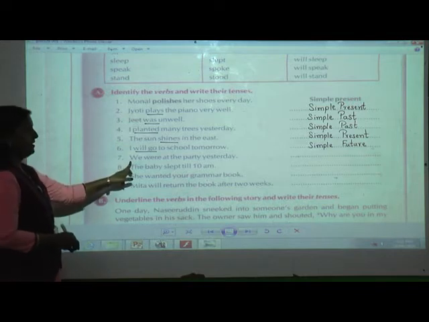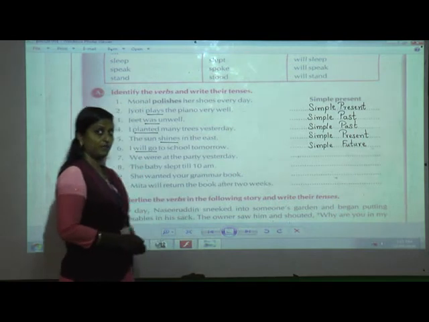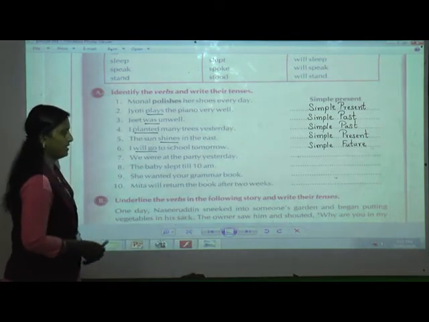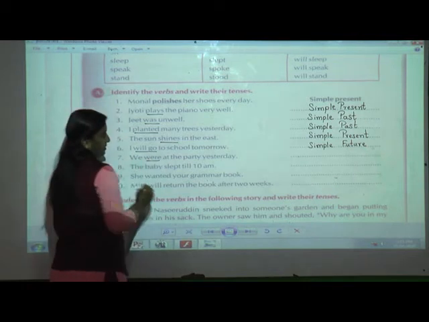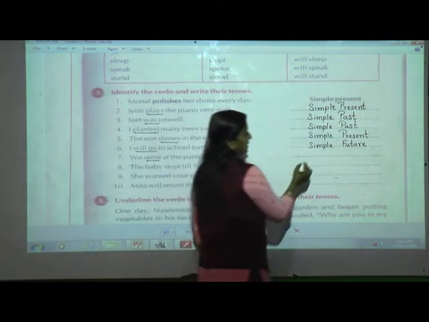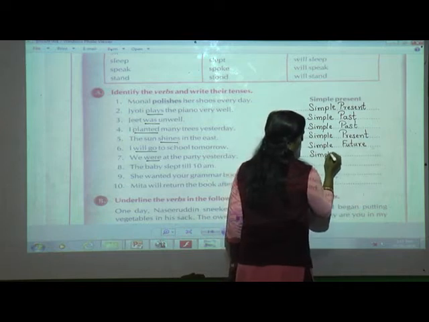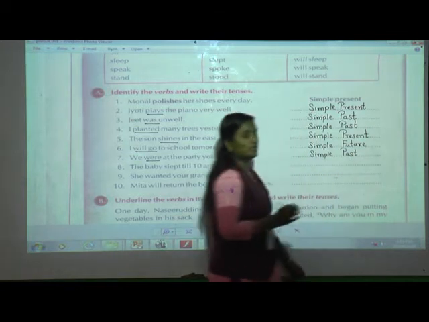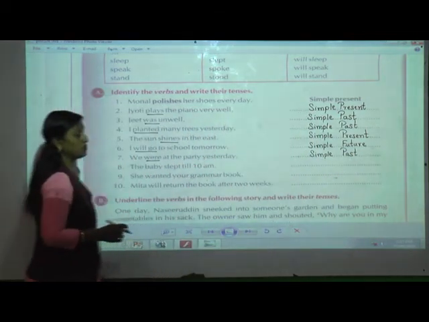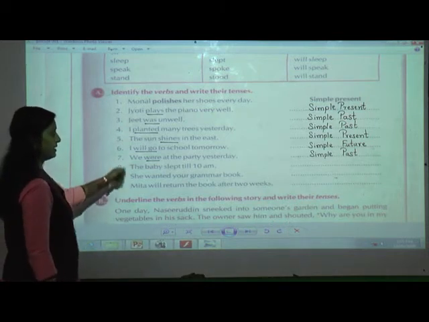Next, we were at the party yesterday. Yesterday means what? Yes, means the action has been done. And also, which is the verb over here? Were. So it is simple past. So what you have to do, students, when you read the sentence, you should try to understand when the action has been done.